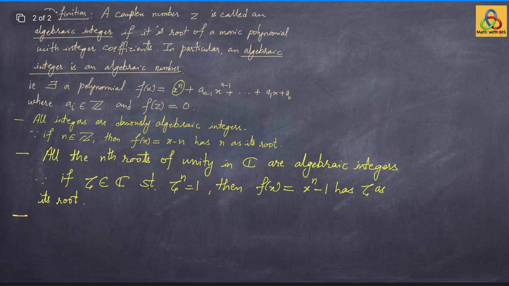If we take any n by n integer matrix, then it has all its eigenvalues in C, because C is algebraically closed, and all eigenvalues are actually algebraic integers.